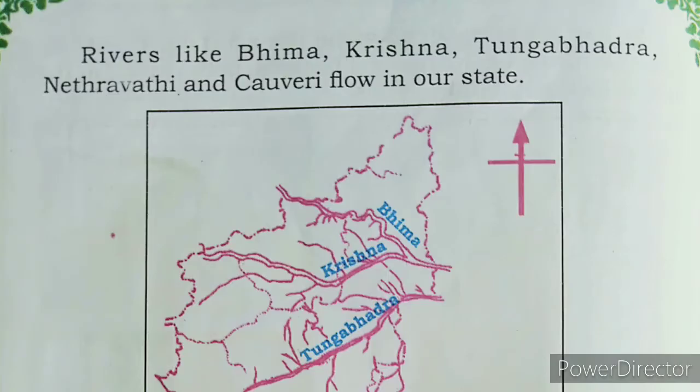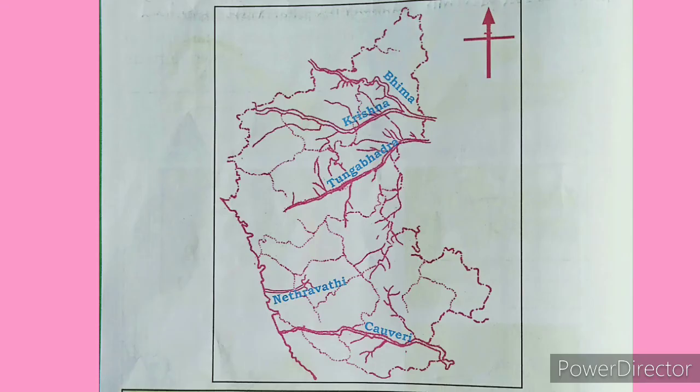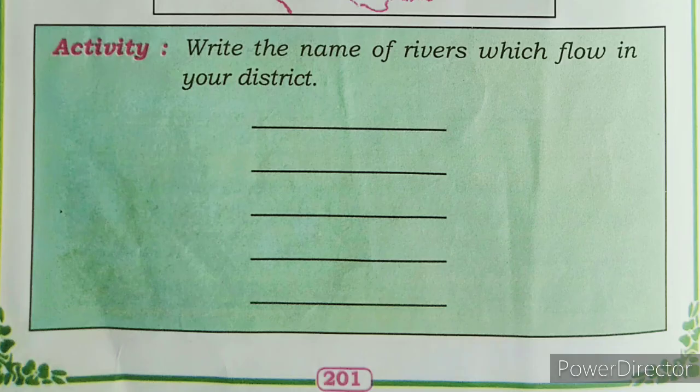Next, rivers like Bhima, Krishna, Tungabhadra, Netravati and Kaveri flow in our state. See, children, these are the rivers which flow in our state. So, which are those? Bhima, Krishna, Tungabhadra, Netravati, Kaveri. Yes. So these rivers flow in our Karnataka state. Have to find out which river will flow in your district. So you have to find out and complete this activity.